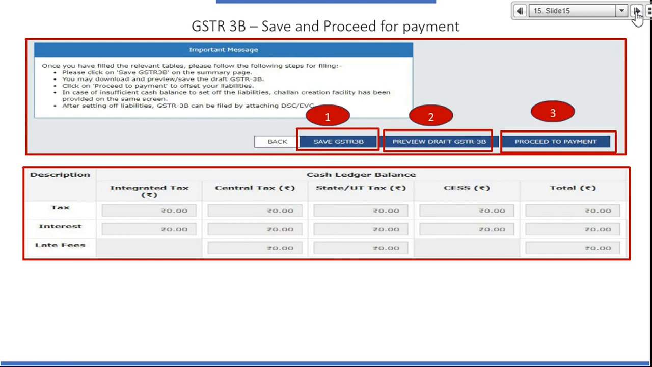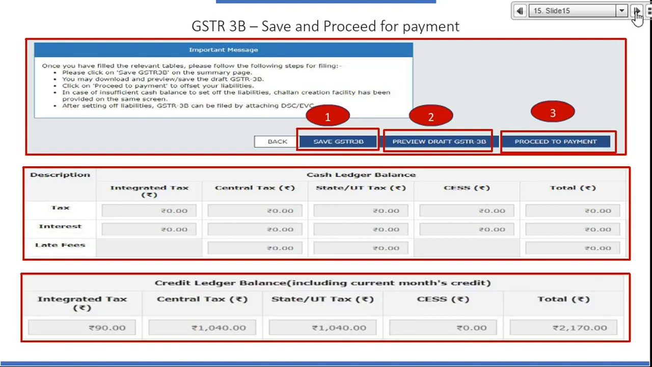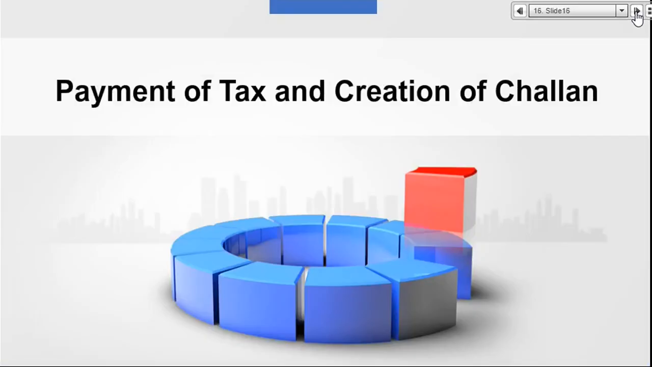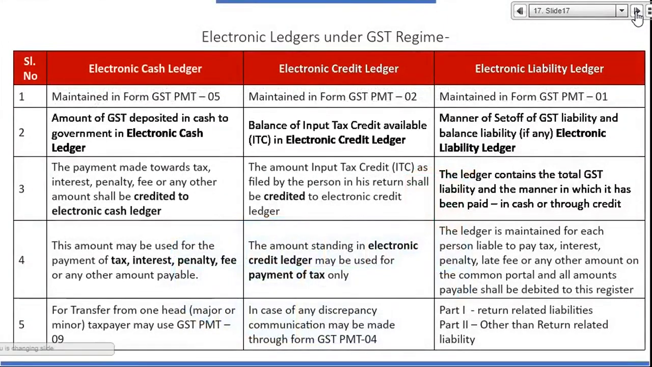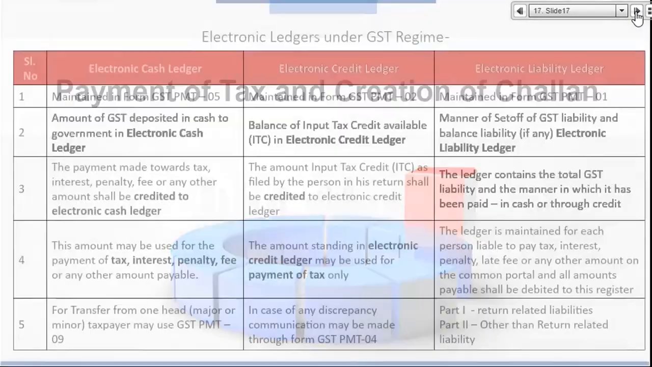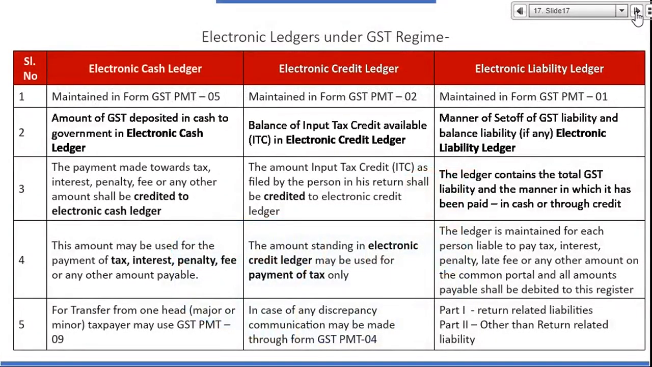So if any balance is available in the cash ledger, system will show you the balance, right? It will also show credit ledger balance from input tax credit already availed in this form or the previous unutilized input tax credit, right? Now we'll move, friends, to creation of challan, right? So before we move on to creation of challan, I'll answer all the queries. Give me some time. So before I move to creation of challan, let us understand the ledgers.